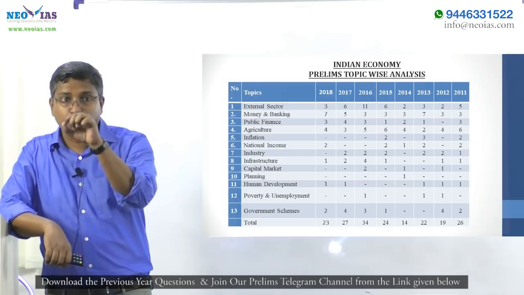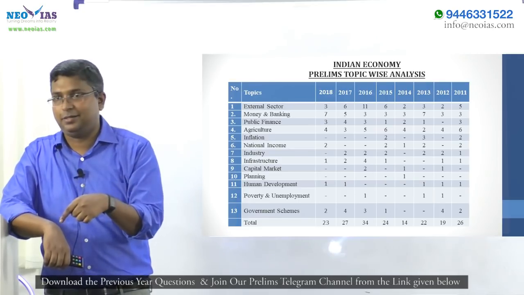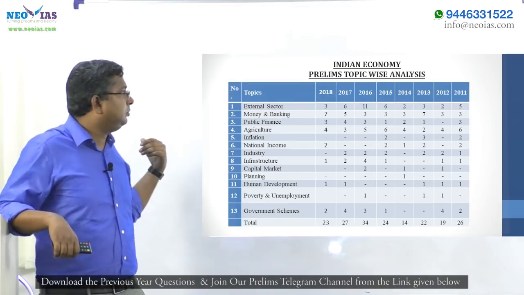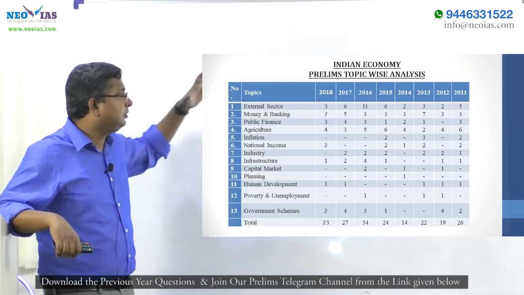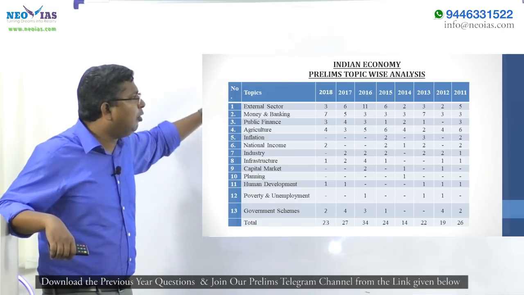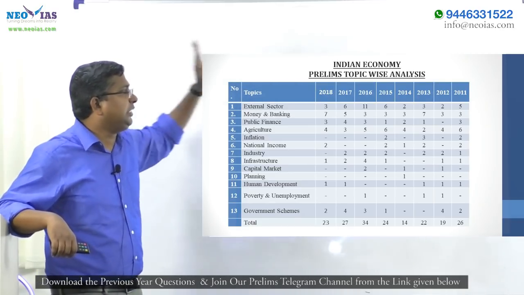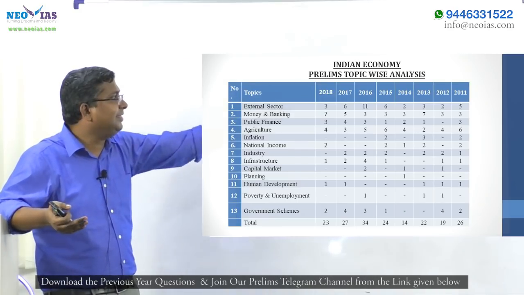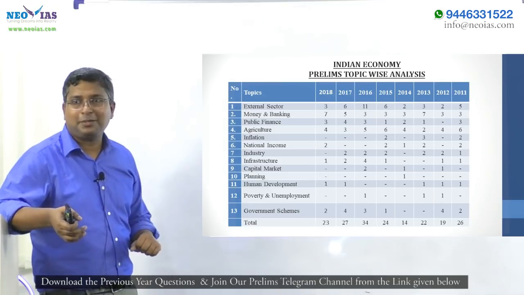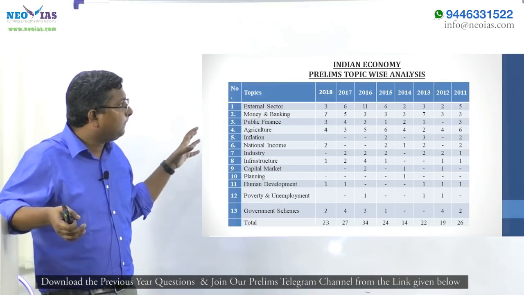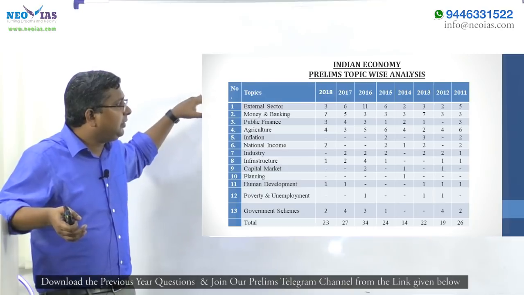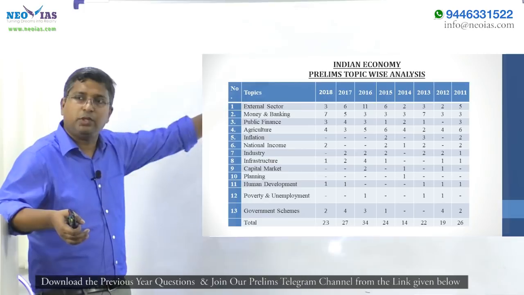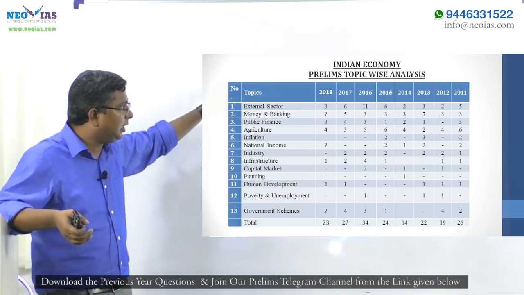Second, why am I taking external sector today? Because it's very important. On an average, every year, in the worst scenario, you will get 2 questions from external sector. If you are lucky, there is a year where you got 11 questions from external sector alone. This trend varies, but now I can say 3 to 5 questions you can expect. Minimum you can expect 3 to 5 questions. So we'll have an idea.